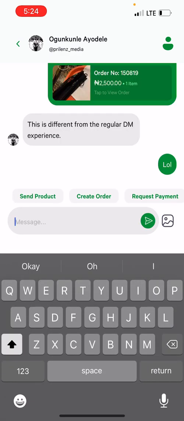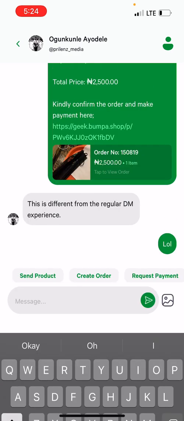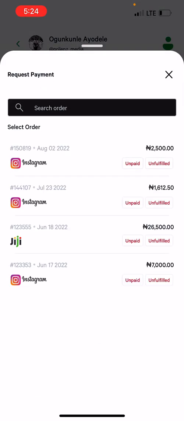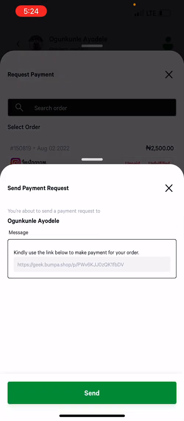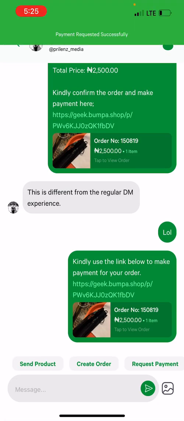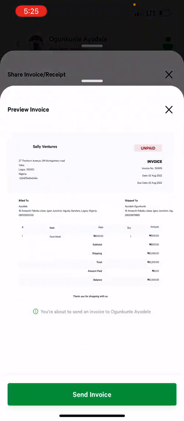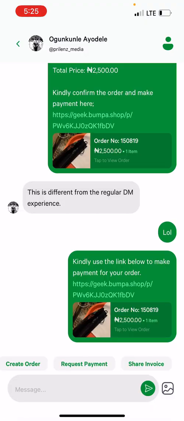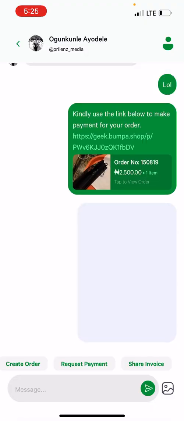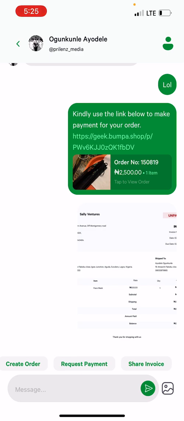So I can also request payment. Since he has not paid me, I can click request payment. It shows me all the unpaid orders where I can just click this, and he's also able to click on the link, or I can share an invoice with him for this particular order, and he can pay me. Remember, all these things are happening in the DM. So for Ayodele, he's on Instagram seeing this.